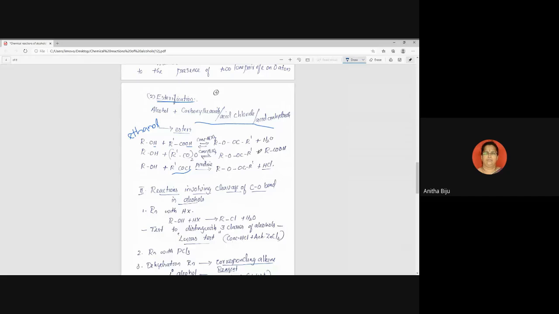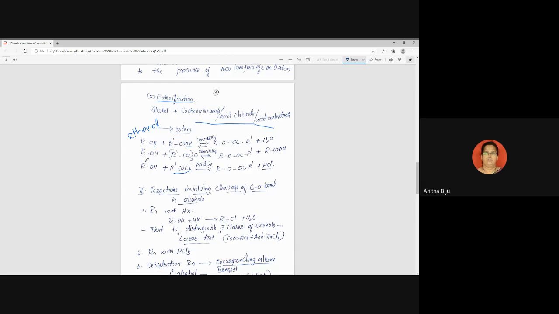So I'll ask somebody else to read it. Govin, can you read the equation? Specific example. Read. CH3CH2OH plus CH3COOH, reversible sign, concentrated H2SO4, and the product CH3COOC2H5 plus H2O. Very good, very good. So let us think about the next reaction.